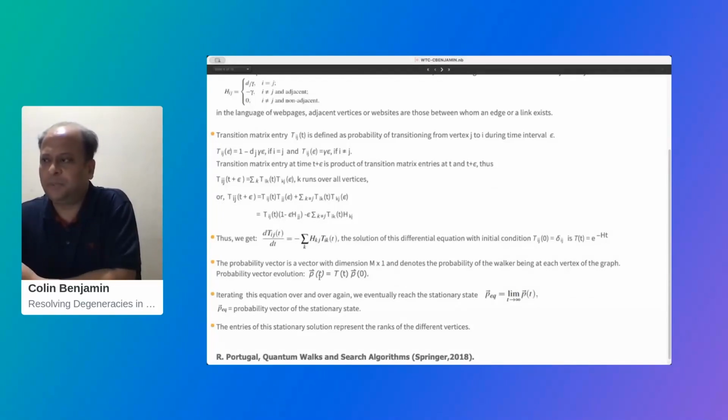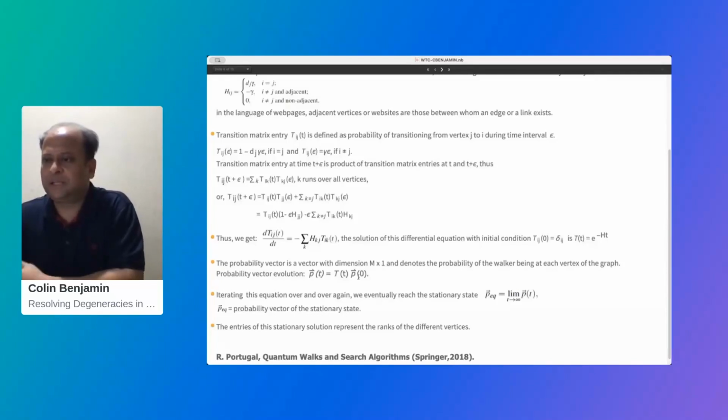So finally, we end up with a probability vector at some particular instance of time. What is this probability vector? It has the weights or the ranks of all the web pages which you are searching over at a certain instant of time, and it is built by the time evolution of your transition matrix multiplied with your initial probability vector. So you start your search from a certain vertex, and after a certain amount of time you end up at another vertex, and you define this as the probability vector.